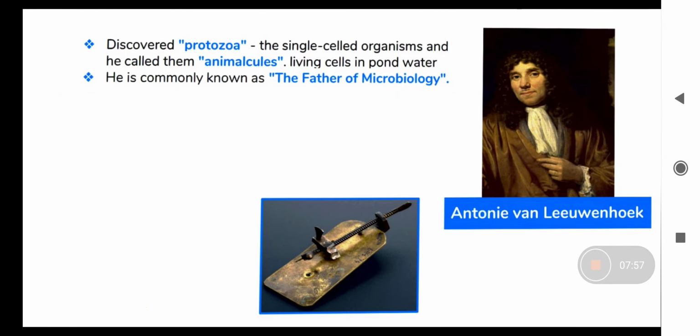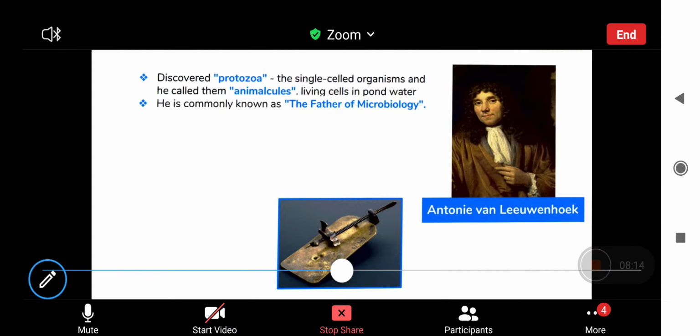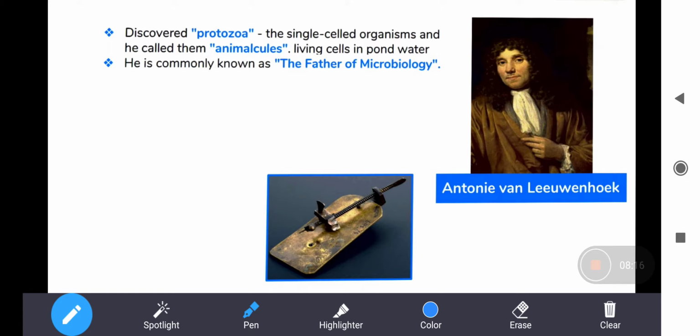Now, a very, very important discovery was done again by Van Leeuwenhoek in 1674. He discovered the free living cell in the pond.